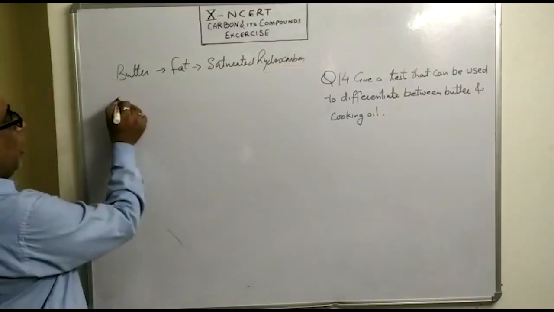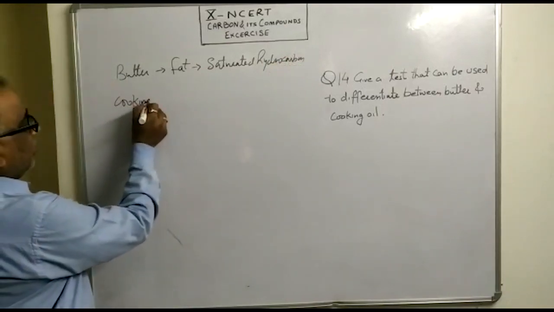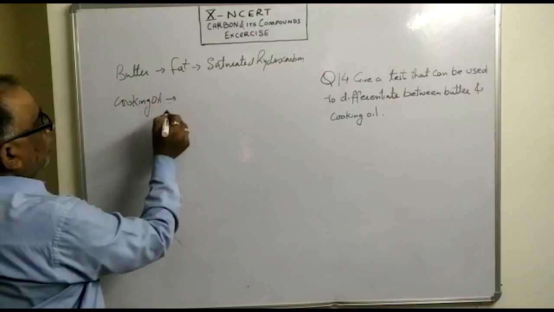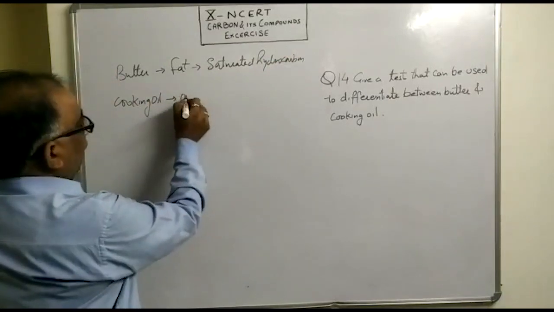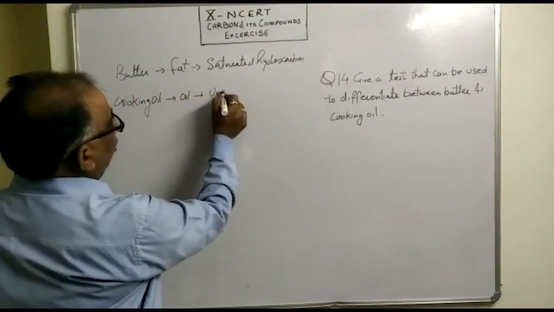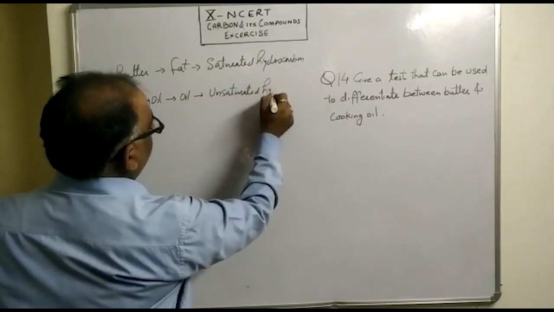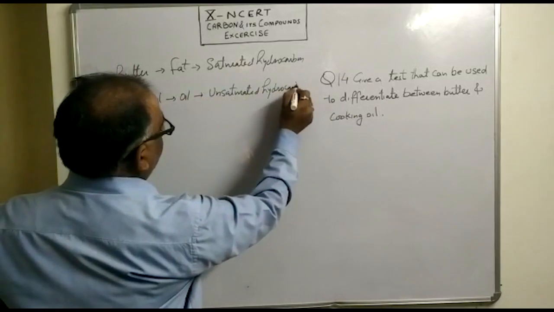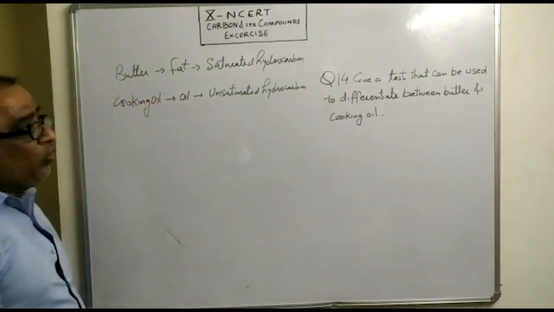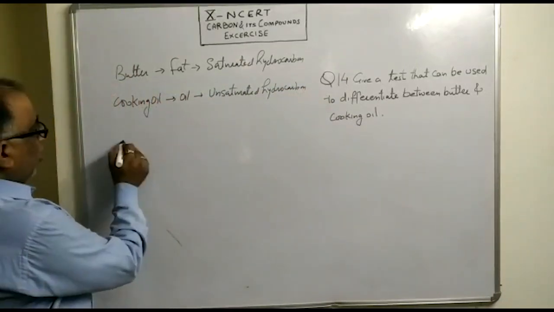And cooking oil is an oil which comes under the category of unsaturated hydrocarbon.